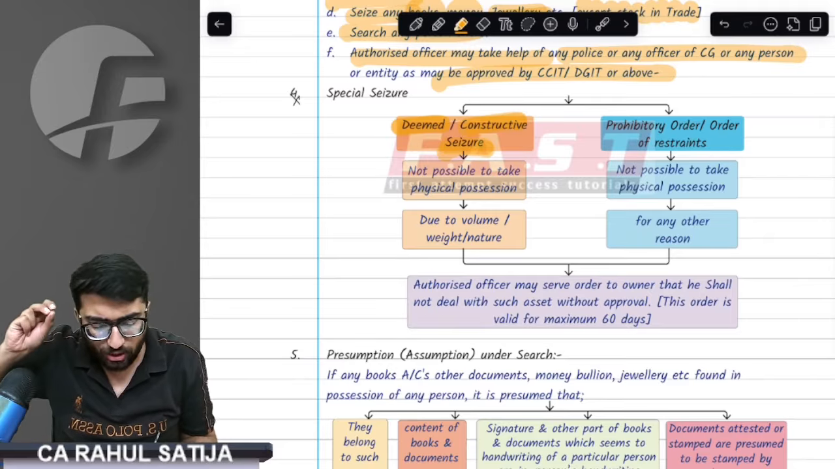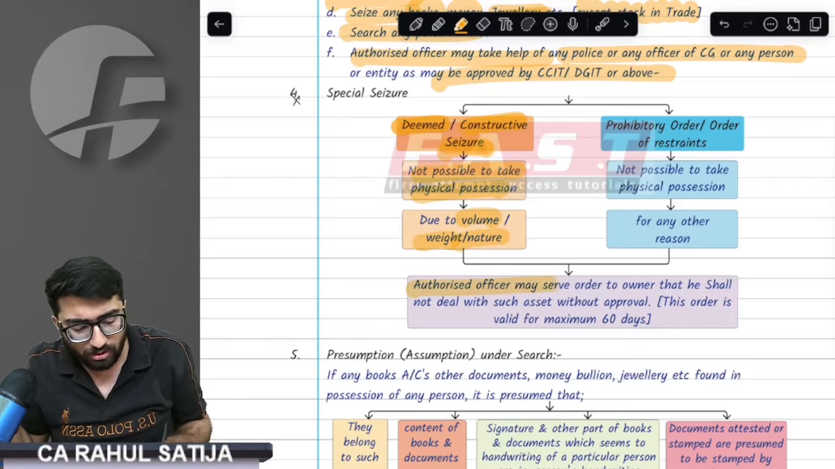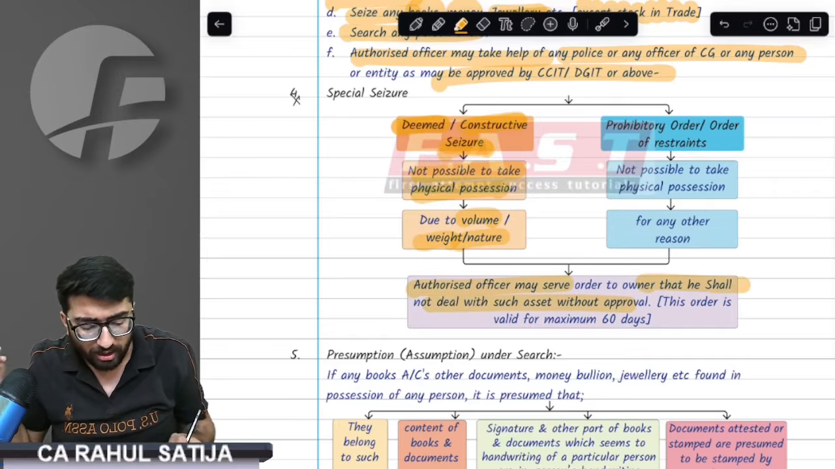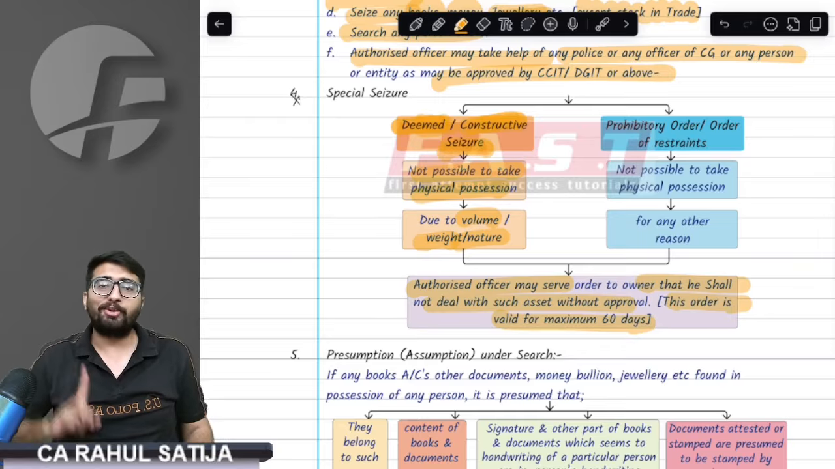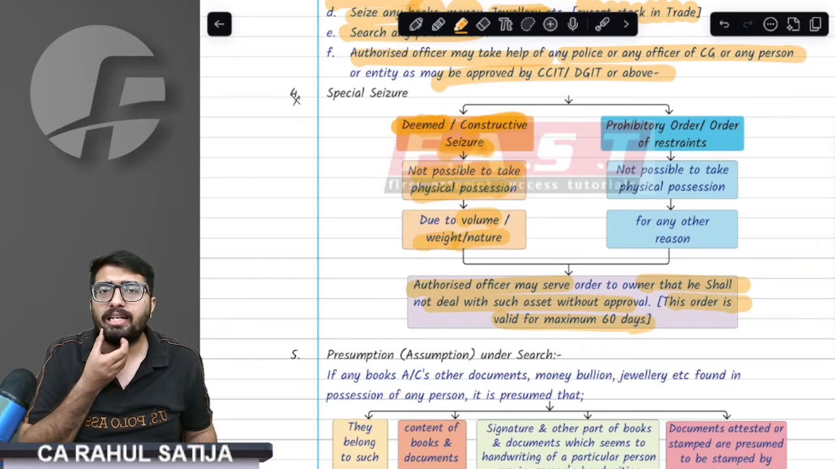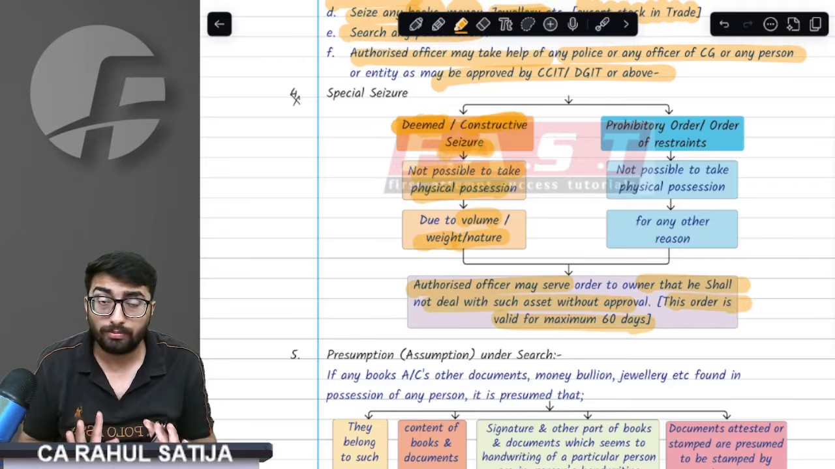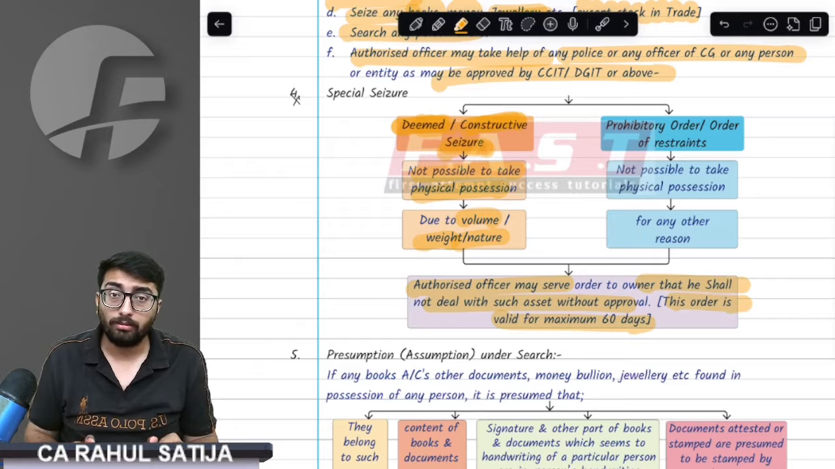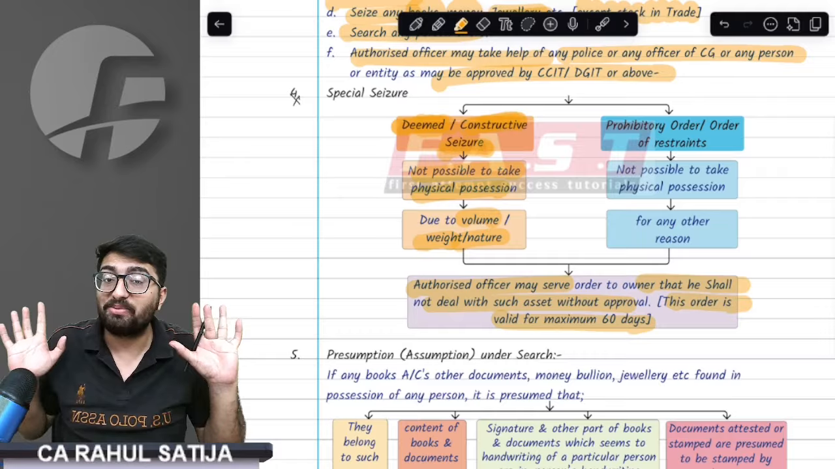Now, in this case, they cannot take the physical possession because of volume, weight, nature. So what would the authorized officer do? The authorized officer would do deemed seizure. That means for 60 days you cannot sell this house. You can use this, you can stay in this, but you cannot sell this house. There might be other things as well which they cannot seize. For example, I have an oil well in my house, and if they won't seize that, I will start selling the oil to the market.